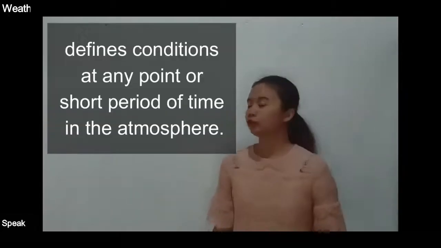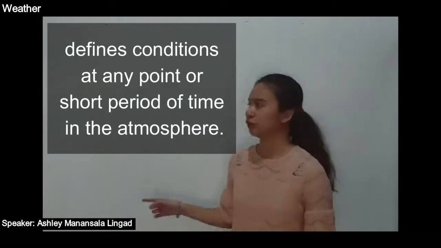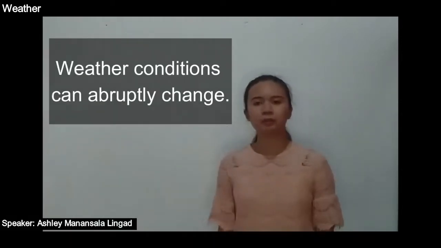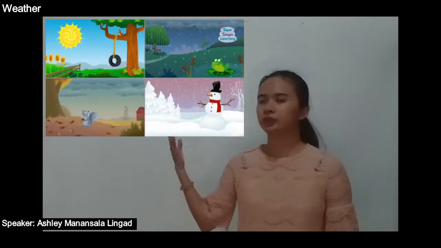What is weather? It is the condition at any point or short period of time in the atmosphere. Weather conditions can abruptly change. When you look outside, you will be able to observe the condition of the atmosphere.